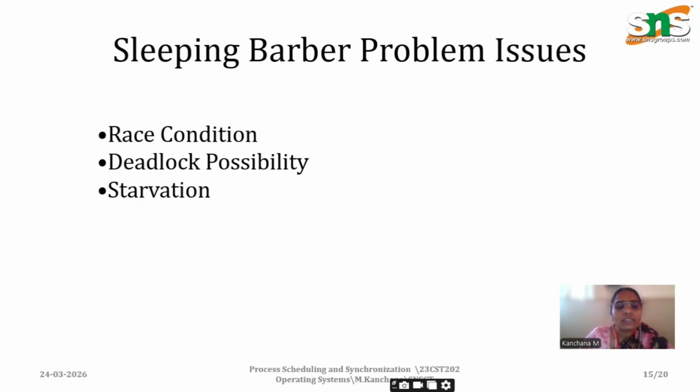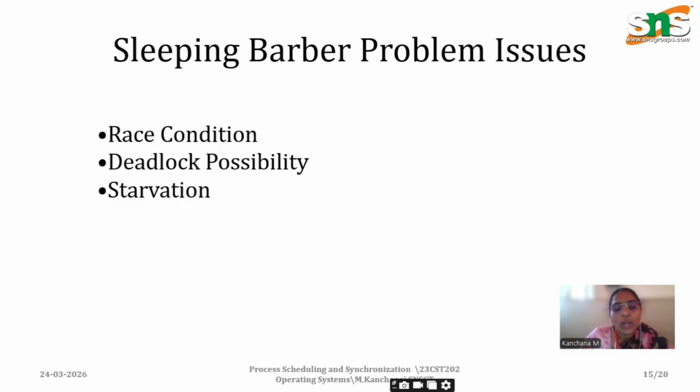So the solution is semaphores. To fix this, we use 3 semaphores. First one is customers. For the customer side, it counts waiting customers. That is, the barber sleeps on this. Next one is for the barber side, which counts idle barbers. The customer waits on this. Third one is mutex.